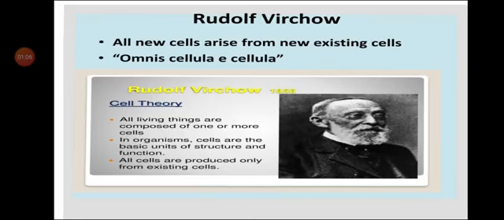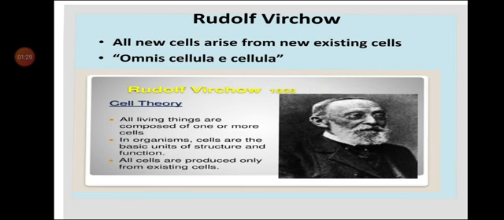Rudolf Virchow discovered this process in cell theory. When we say cell division, that cell divides into new cells, 2 or 4 daughter cells. All new cells arise from pre-existing cells.